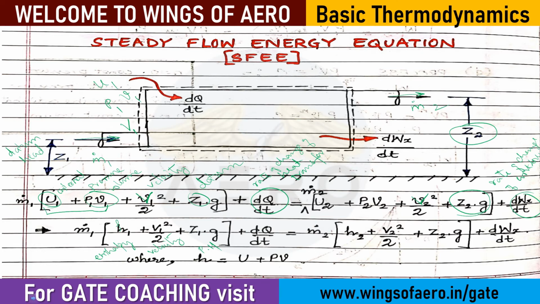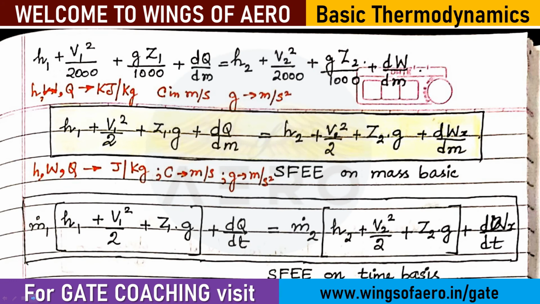Now before that, you should know what is the unit for each individual component.